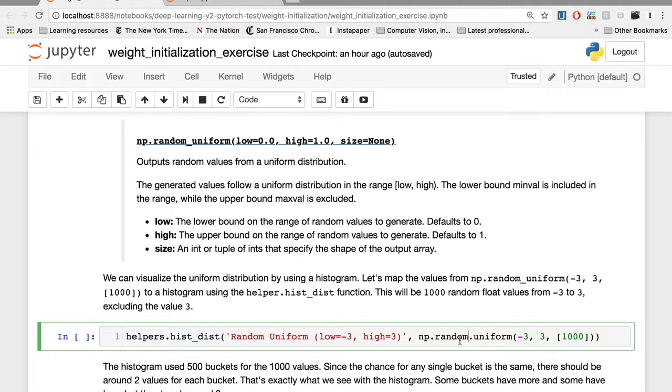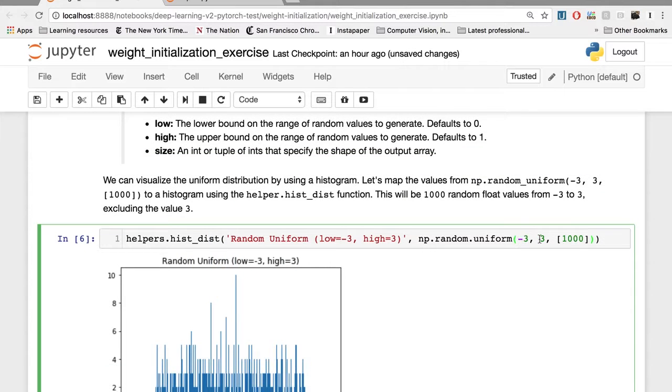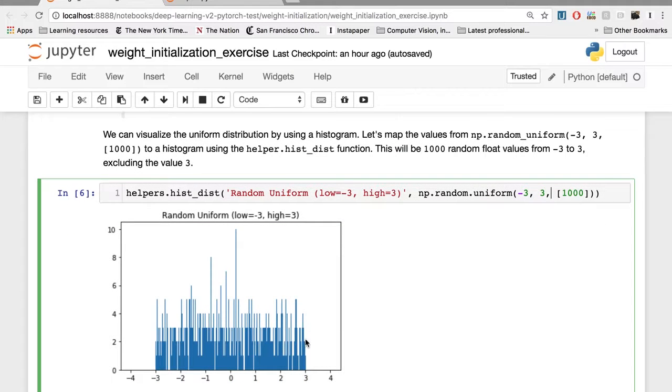First, I'll show you what these values might look like by using a helper function that displays a set of random values as a histogram. Here I'm using NumPy's random.uniform function to pick random numbers from a uniform distribution. This function takes in a low and a high bound on the range of random values to generate. And here I'm specifying that it should generate 1,000 random values in a range from -3 to +3. And here's the resulting histogram.